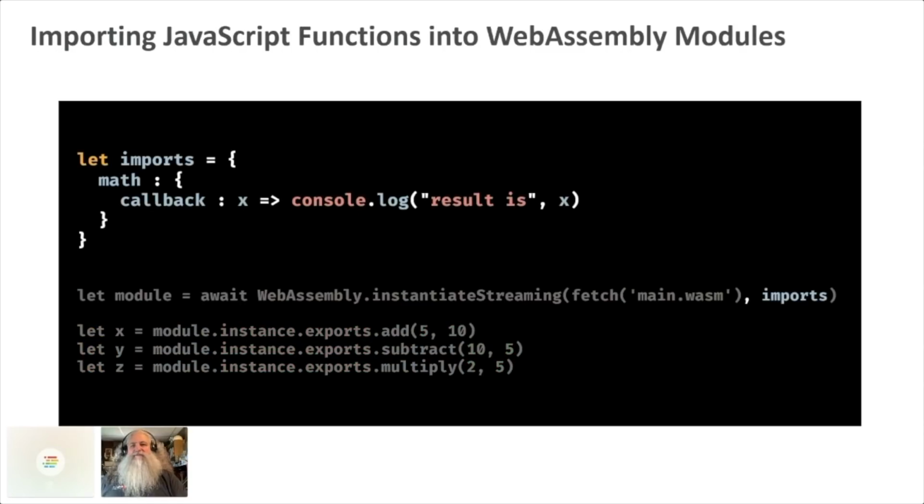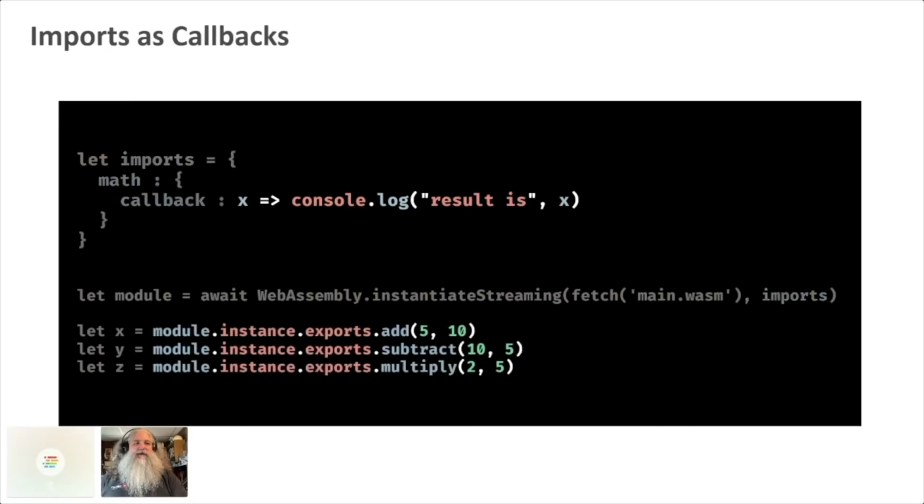If you want to import some functions that WebAssembly can call back against, you can create this little object structure up here that has all your callback functions in it, and pass that in when you instantiate the WebAssembly module. That provides functions that WebAssembly can then use to call back. The idea is that when we call add, subtract, and multiply, it also calls a callback reporting the value in addition to returning it. That would allow us to log out all our answers in addition to returning them. It creates sort of an event model in a way.